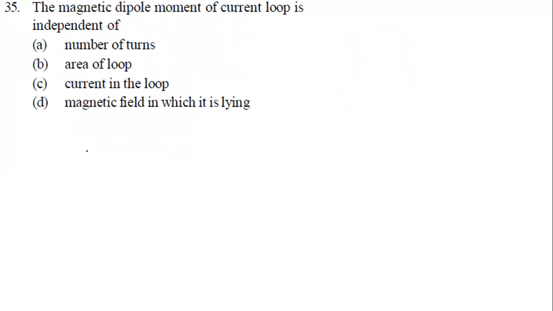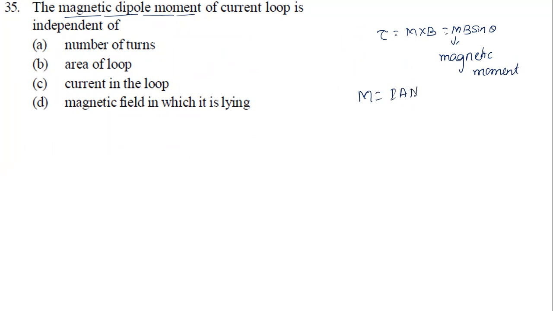Question number 35. The magnetic dipole moment of a current loop is independent of. Look at now, what is meant by magnetic dipole moment first. As of now, I have taken the torque acting equal to M cross B. So that is M B sine theta, where M is what we call the magnetic moment. What is the formula for magnetic moment? I A N, where N is the number of turns, I is the current through it, and A is the area of the coil.